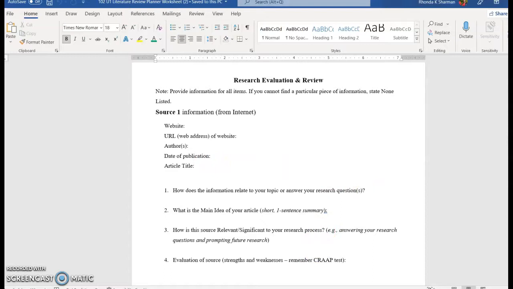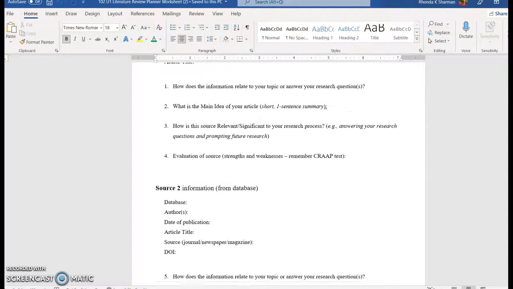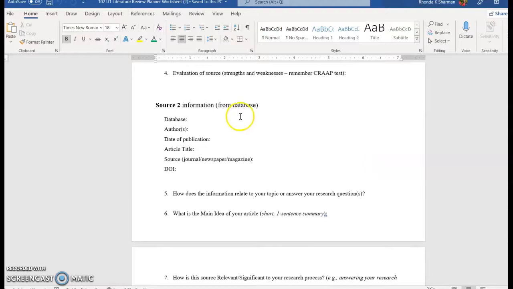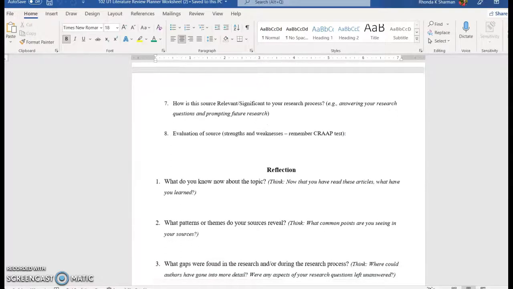And then there are some questions here based on that article, so answer those. Same thing for your database article. The database would be Credo. List the authors, the date, the article title, and where it was originally published, so that would be the name of the magazine or journal or newspaper. You may not find the DOI on Credo, but if it is listed, that's the digital object identifier, a string of numbers and sometimes letters. You would list that here. Same questions for your second article, so answer those.